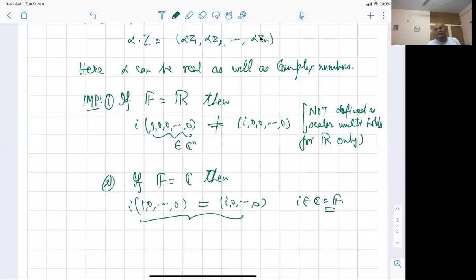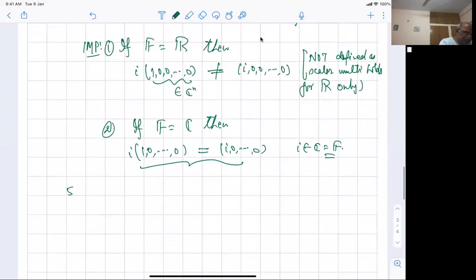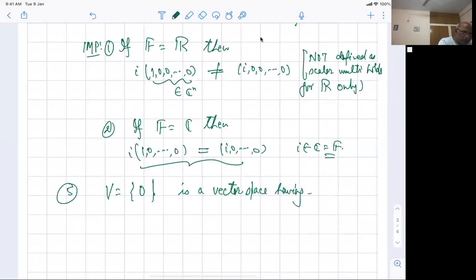So when you're solving a system of equations, where are you solving? Are you solving over real numbers or over complex numbers? Those things matter. All right. So this is what you need to understand. Matrices I've already told you, so there's nothing special about it. The other thing I would like you to know is that if my vector space V just consists of the vector 0, then I can talk of 0 plus 0, alpha times 0, and so on. So this is a vector space having exactly one element.